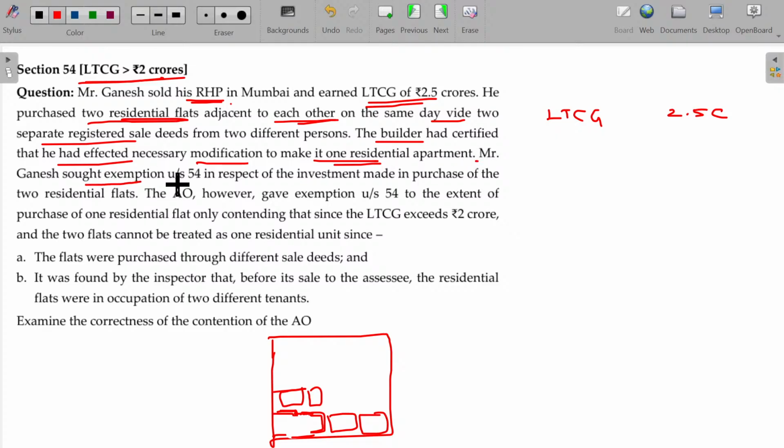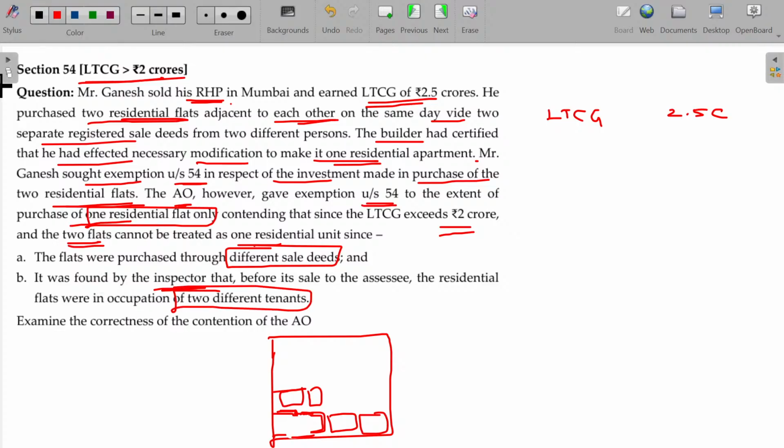Mr. Ganesh sought exemption under section 54 in respect of the investment made in the purchase of the two residential house flats. The assessing officer, however, gave exemption under section 54 to the extent of purchase of one residential flat only, contending that the long-term capital gain exceeded 2 crores and the two flats cannot be treated as one residential unit, since the flats were purchased through different sale deeds and it was found by the inspector that before its sale to the assessee, the flats were occupied by two different tenants. That's how they disqualified this one.